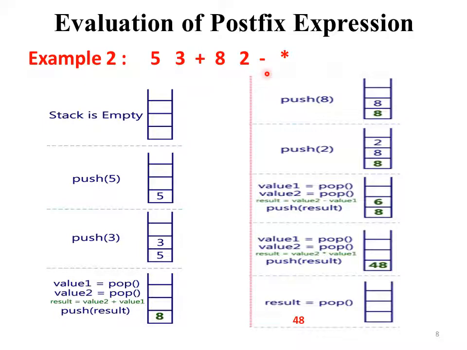Next is minus, that's why we perform subtraction between two operands. So the topmost operands are 8 and 2. So 8 minus 2 is 6. So we push 6 in the stack. Then is multiplication. So we multiply 8 into 6. The answer is 48 and we push 48 and we pop the result, that is 48.